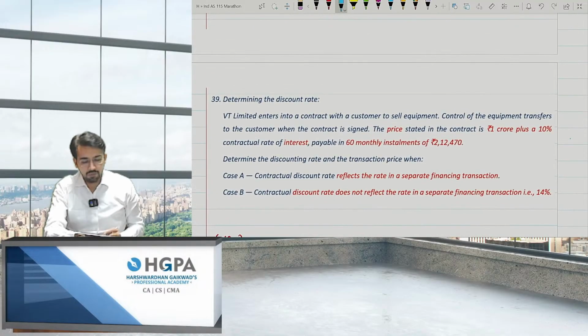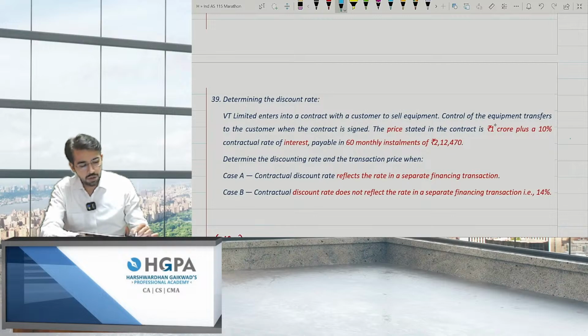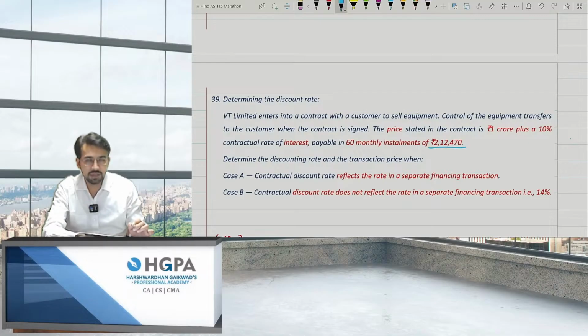VT Limited enters into a contract with a customer to sell equipment. Control of the equipment is transferred to the customer when the contract is signed. The price stated in the contract is 1 crore plus 10% contract rate as interest, payable in 60 monthly installments of 2,12,470. Now, what they have done is they have taken a contract of 1 crore plus a 10% contractual rate of interest, 60 months, and they will be paying 2,12,470 as an installment.